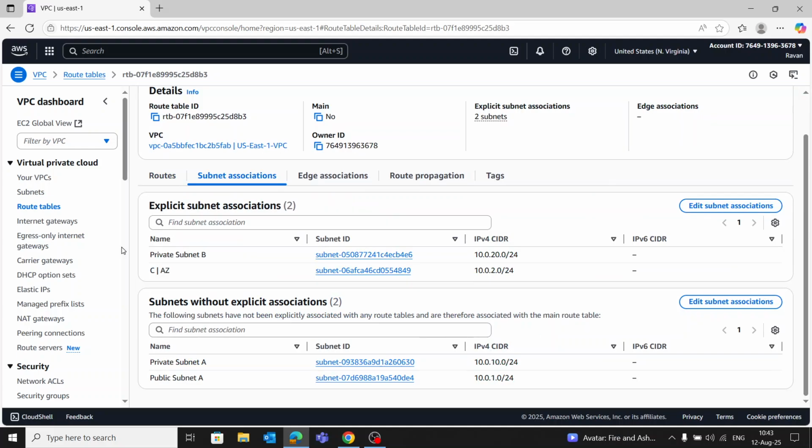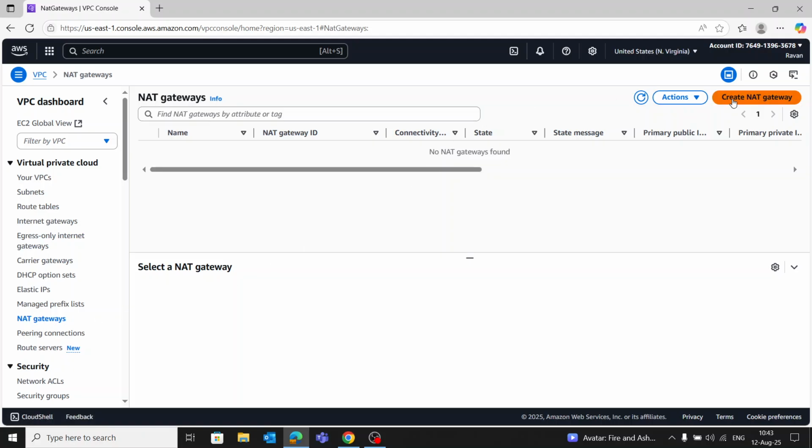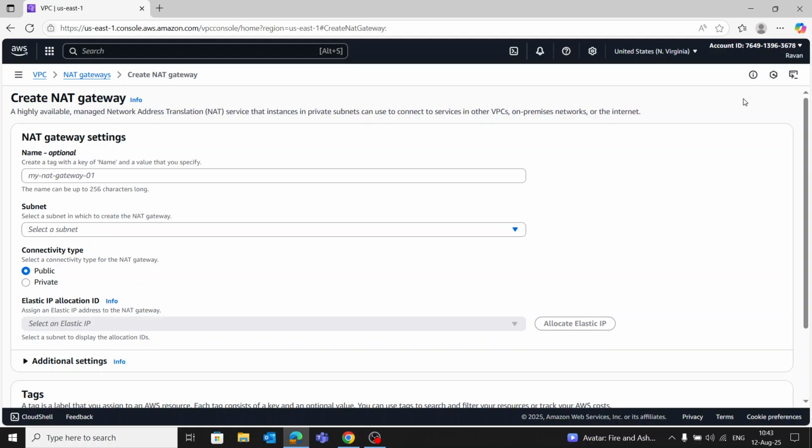And now we should set up a NAT gateway. This is optional but recommended for practice. Allocate an elastic IP. Go to NAT gateways here and click create NAT gateway. Subnet, public subnet AZ1, I will choose.